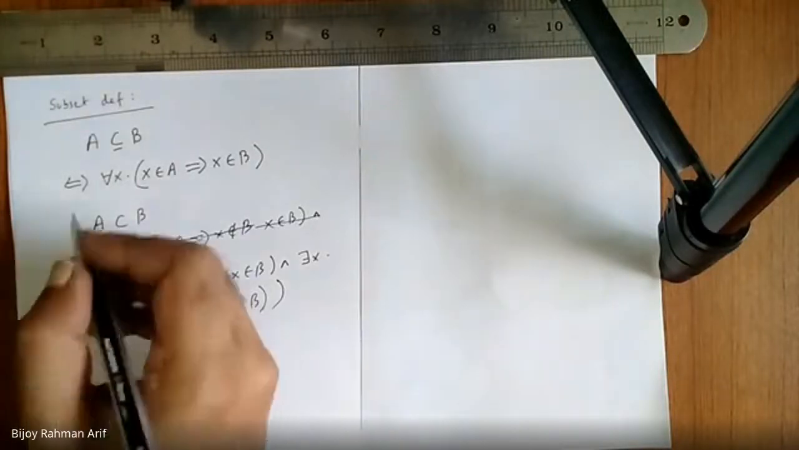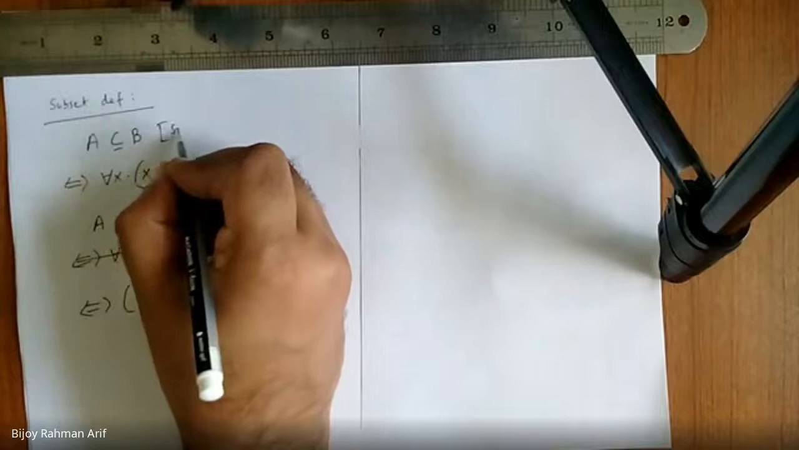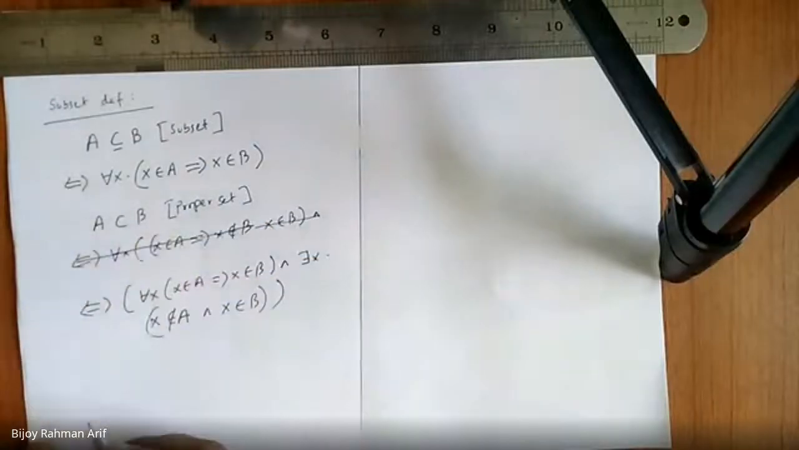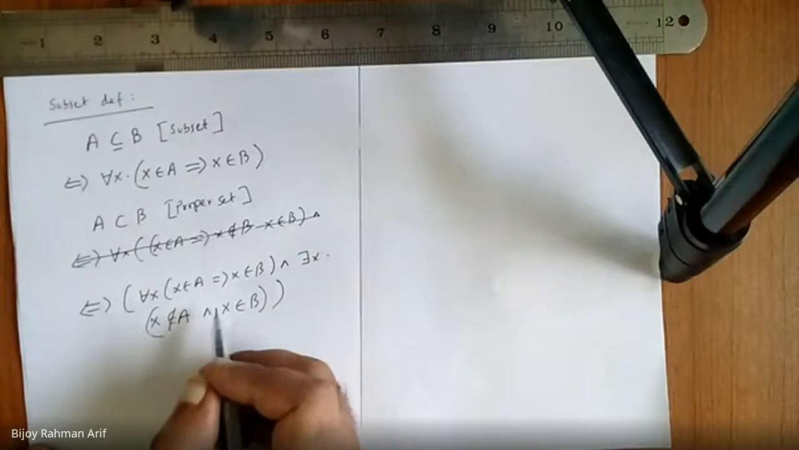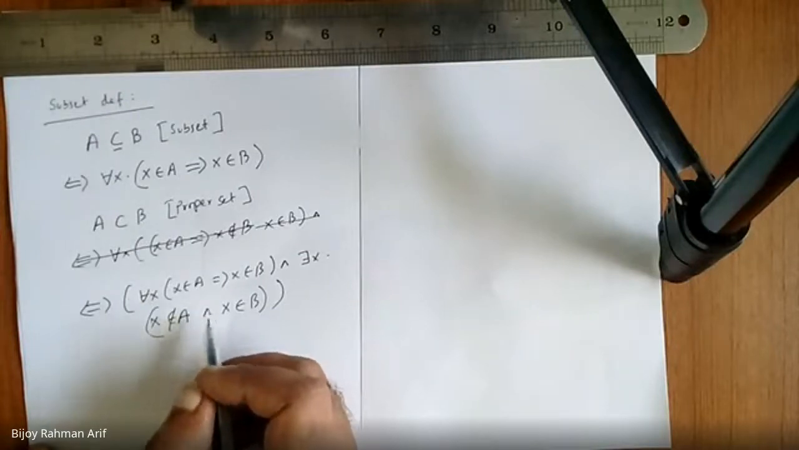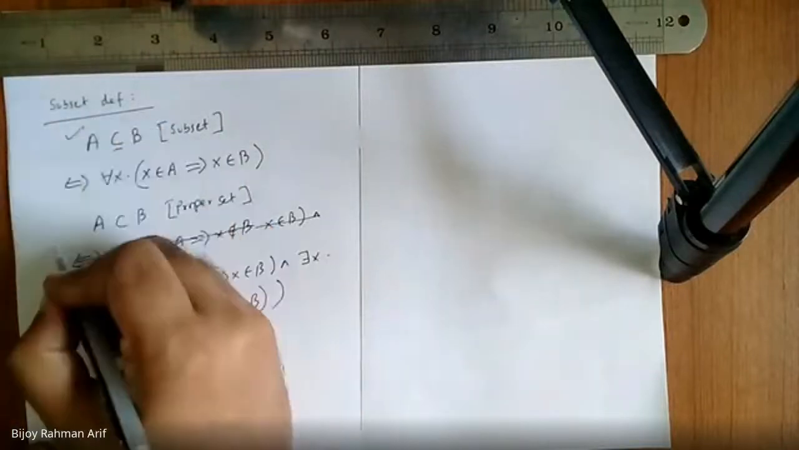Okay, it's called proper subset. But sir, just the subset, all proper subsets are subsets, but not all subsets are proper subsets. You are absolutely right. According to this definition, how can you relate this?